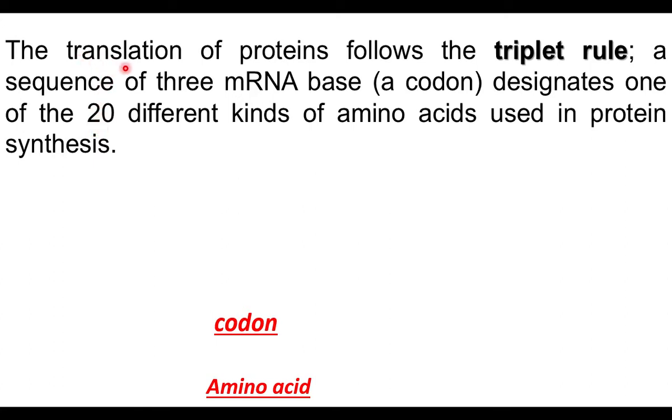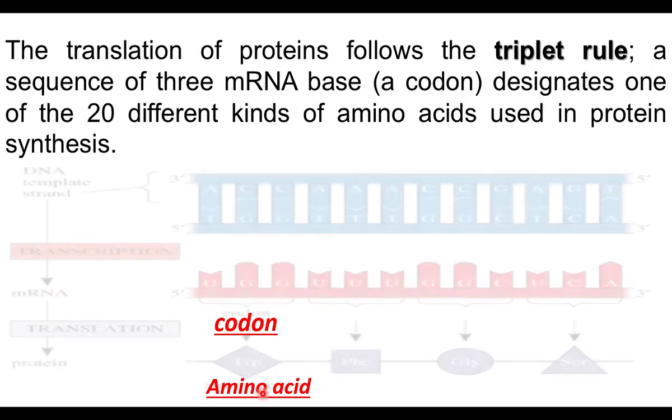What is translation? Based on mRNA information, one protein is produced, that is translation. This translation follows the triplet rule. Three nitrogenous bases on mRNA code for one amino acid. A sequence of 3 mRNA bases, that is a codon, designates one of the 20 different kinds of amino acids used in protein synthesis. A triplet codon decides one amino acid in a protein.